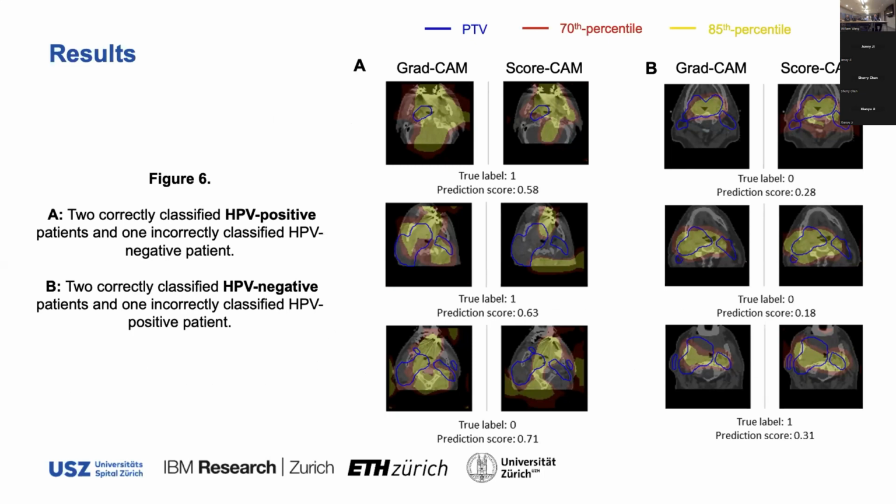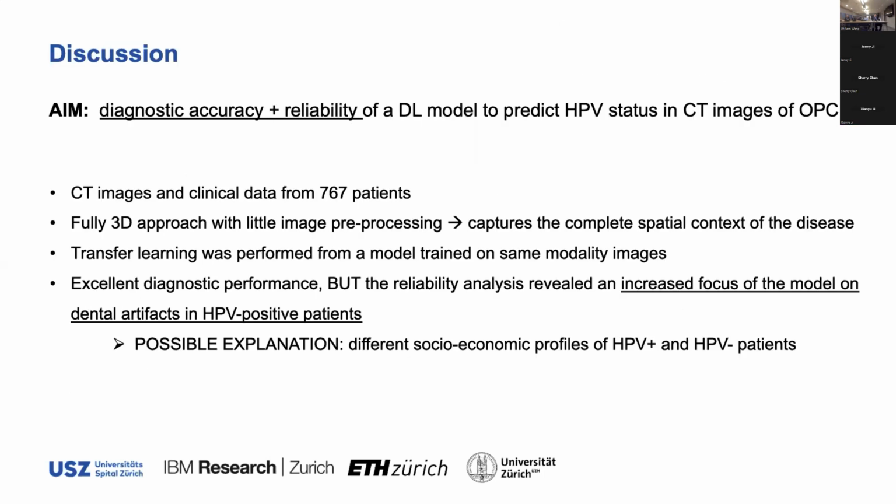model was focusing. So to recap, the aim of this study was to evaluate diagnostic accuracy and also the reliability of a deep learning model to predict human papillomavirus status in oropharyngeal cancer patients. We employed data from 767 patients. Our approach was fully 3D, and the input of the model covered the whole spatial context of the disease, meaning the primary tumor, affected lymph nodes.